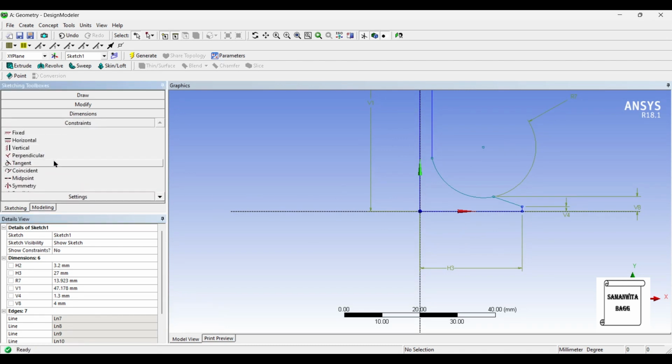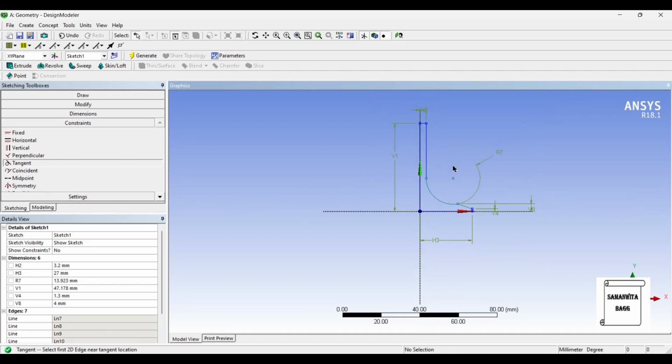Also, I'll go to constraint and choose tangent between these two. So this completes the sketch.